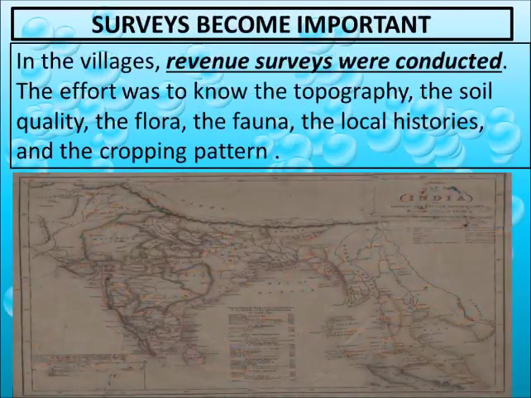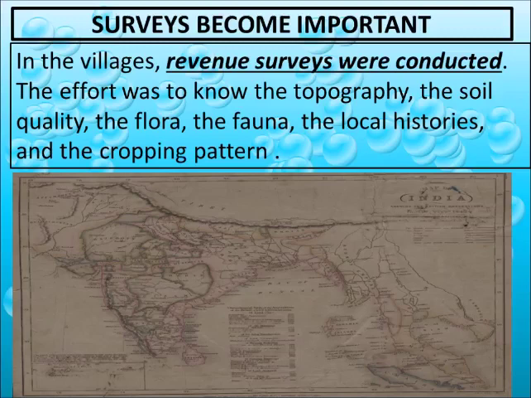Next is how surveys became important. In the villages, revenue surveys were conducted. Revenue means that when the Britishers had occupied our territory, they started taking tax from the villagers or the peasants, and to do that they first had to survey which farmer had how much land. That record is known as a survey: counting each farmer's land in the village.